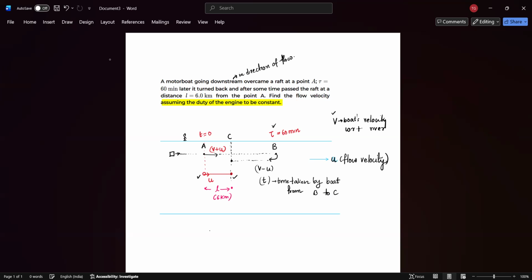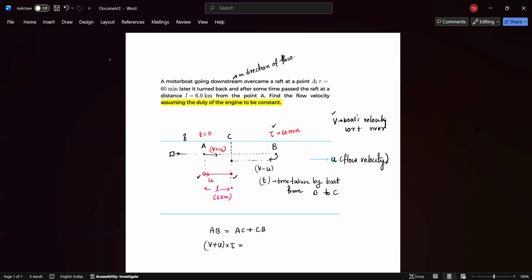So we can say that AB distance can be written as AC plus CB clearly. And AB, if you write it in terms of velocities, V plus U is the velocity of the boat with respect to river, and the time taken is tau. This is equal to AC.